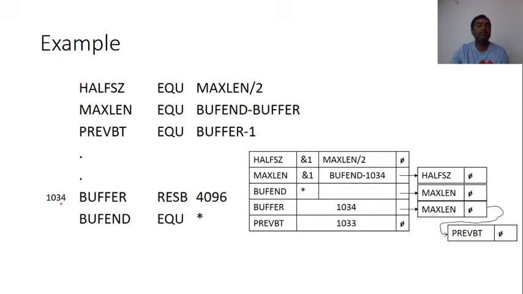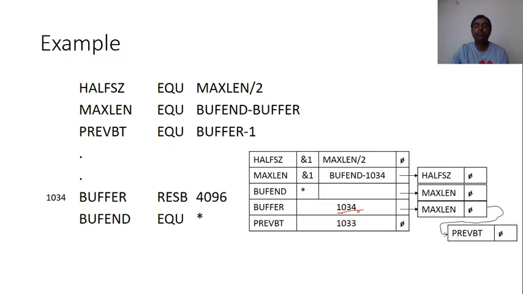Now, after this, suppose that the address corresponding to buffer is 1034. Now, if I know the value of buffer, because this can be defined, I can find the value when I am addressing this one. Now, if I am able to find out buffer, that is 1034, I just suppose that this value is 1034. Now, our buffer has been defined. What is the value of buffer? 1034.